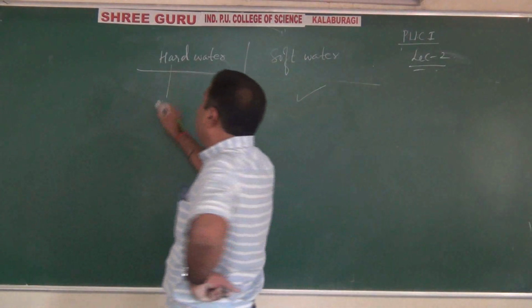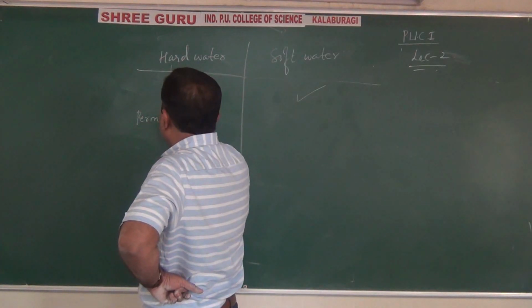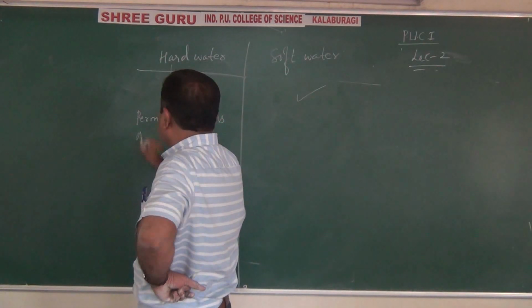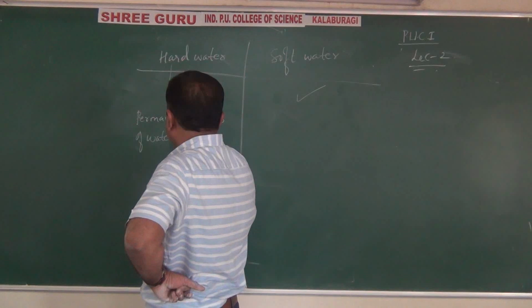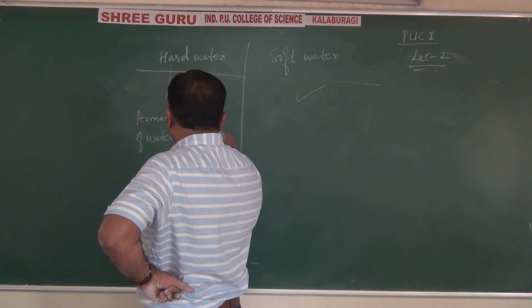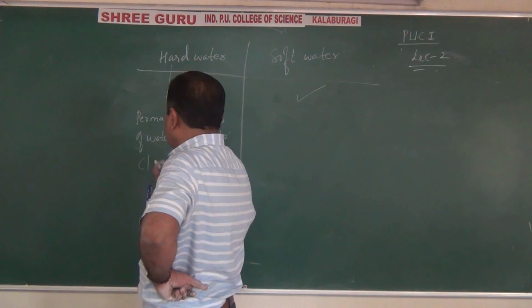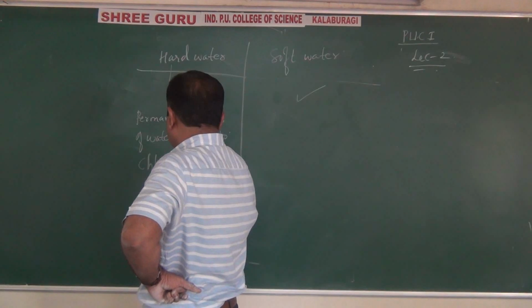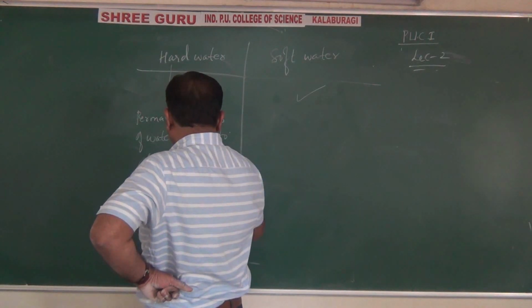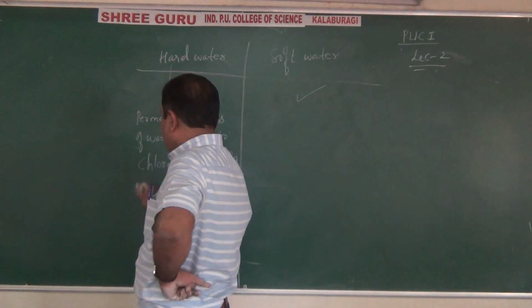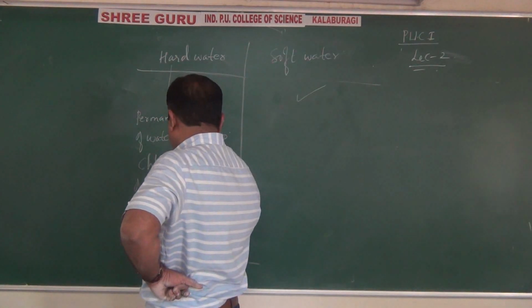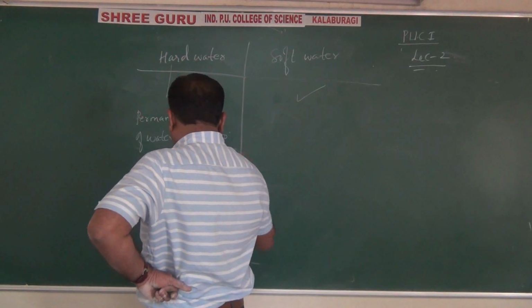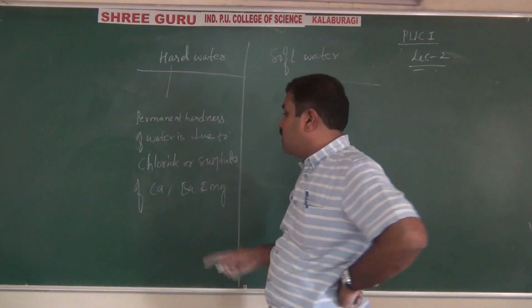Once again, see here the permanent hardness of water. This is very important for CET purpose. Permanent hardness of water is due to dissolved salts, that is, chlorides or sulfates of calcium, barium and magnesium, because they form insoluble salts.